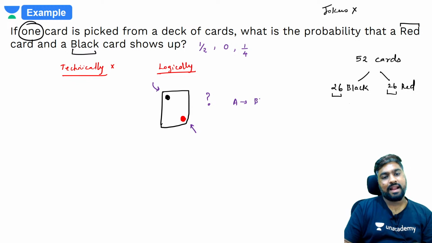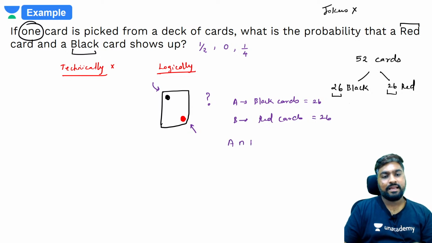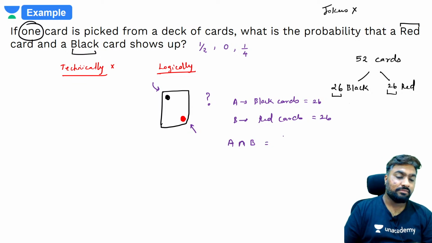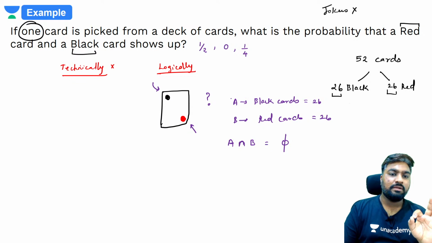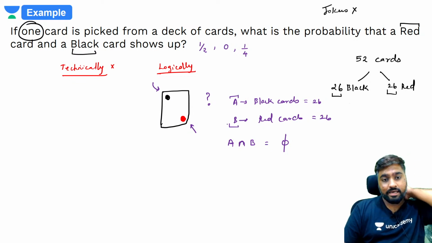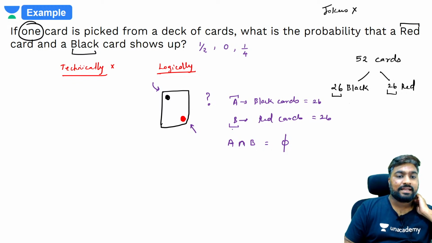Set A, black cards, which will be 26 black cards. Set B, red cards, which are 26, but when you take their intersection, will there be any common term? No, no common term. Nothing common between set A and set B. Clear? Nothing common between set A and set B.